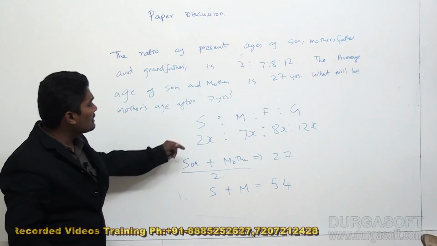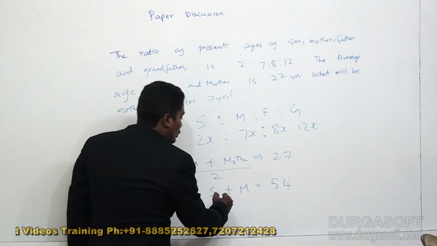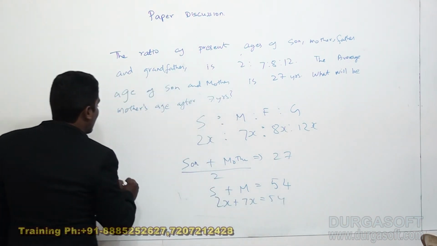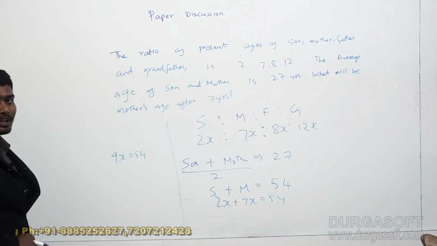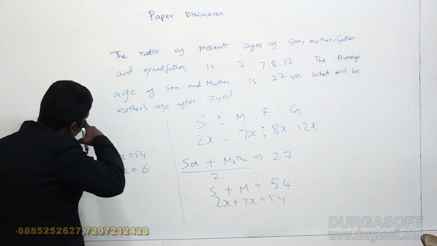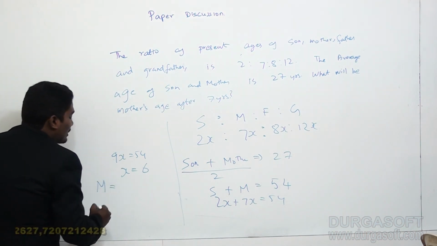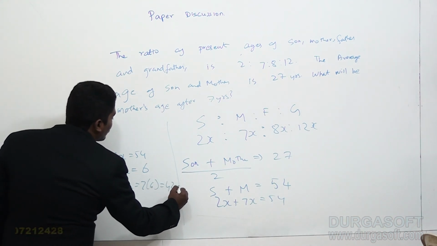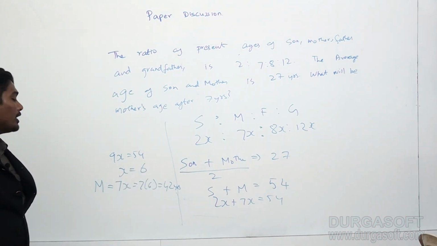Now using this ratio, son's age is 2x, mother's age is 7x. So 2x plus 7x is 54, so 9x is equal to 54. I will get the value of x as 6. Now mother's present age will be 7x, which is 7 into 6, 42 years.